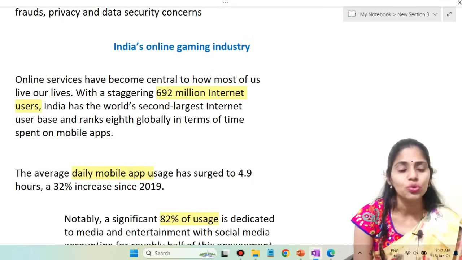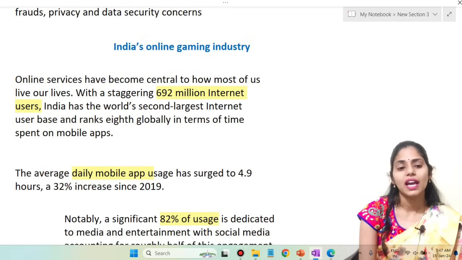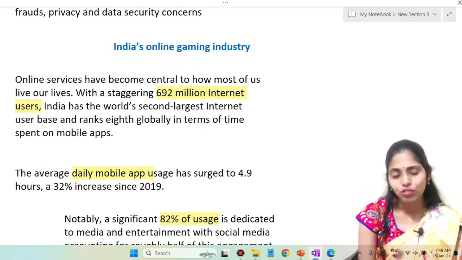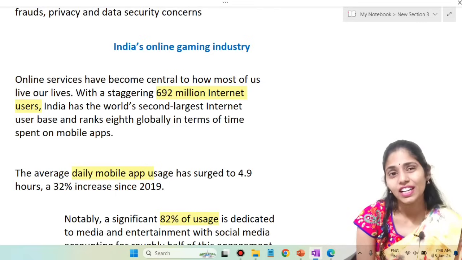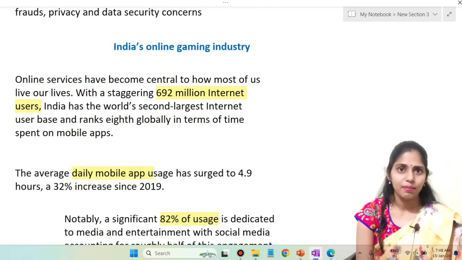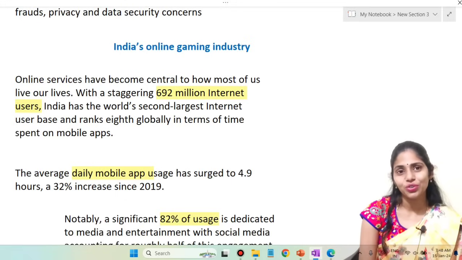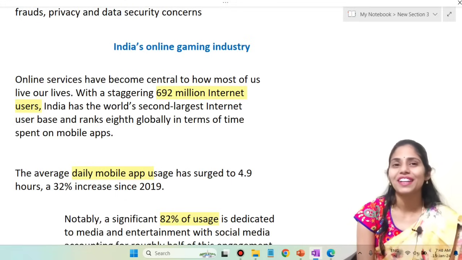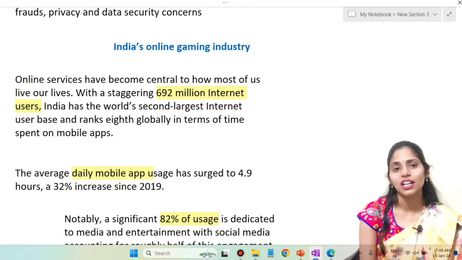So here, 692 million internet users are present in India. So India became the world's second largest internet base, and it even ranks 8th globally in terms of time spent on mobile apps. The average daily mobile app usage is 4.9 hours, which is a 32% increase compared with 2019, because there is advancement in science and technology, and we are getting new and interesting games, lots of videos, lots of content. Yes, we are using the internet a lot.